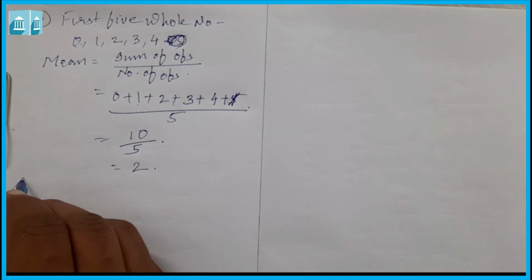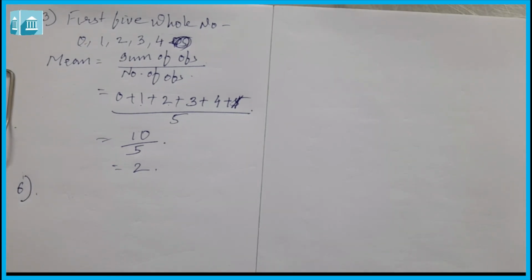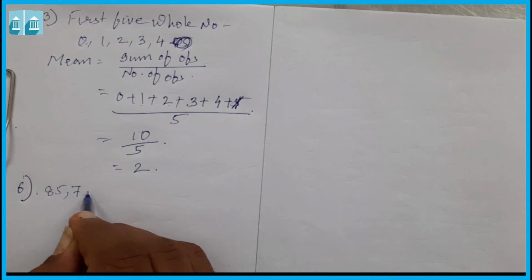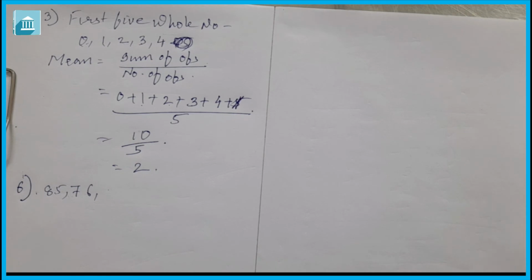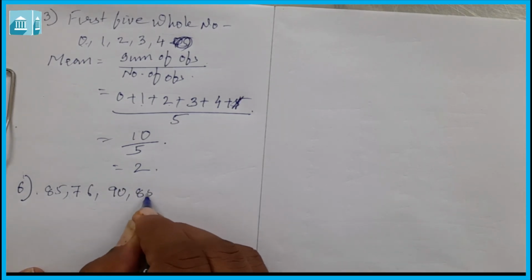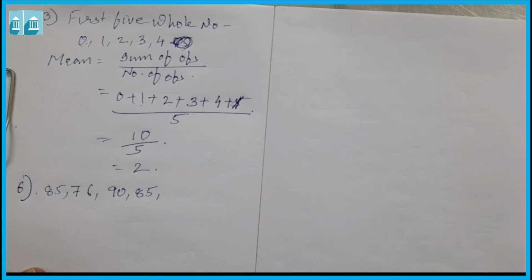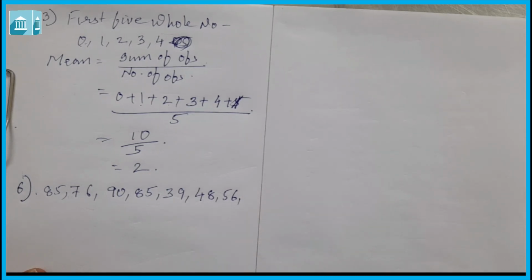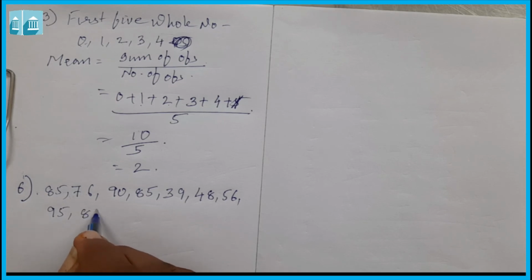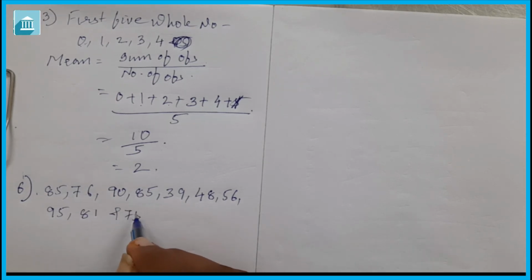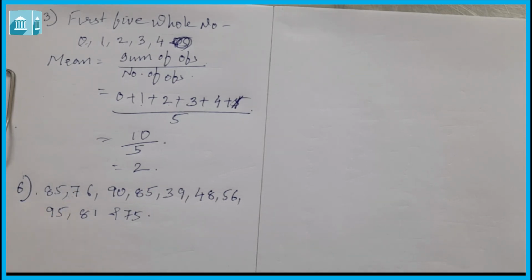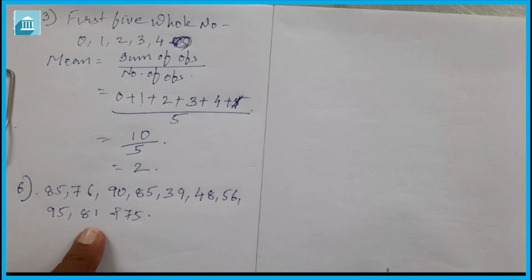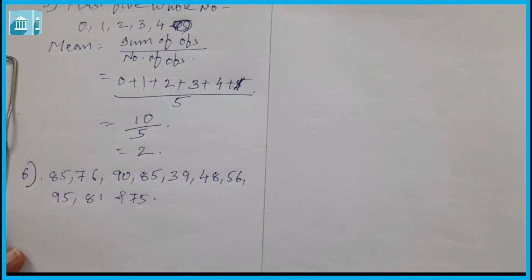Let us see question number 6. It says that the marks out of 100 obtained by a group of students in a science test are 85, 76, 90, 85, 39, 48, 56, 95, 81 and 75.